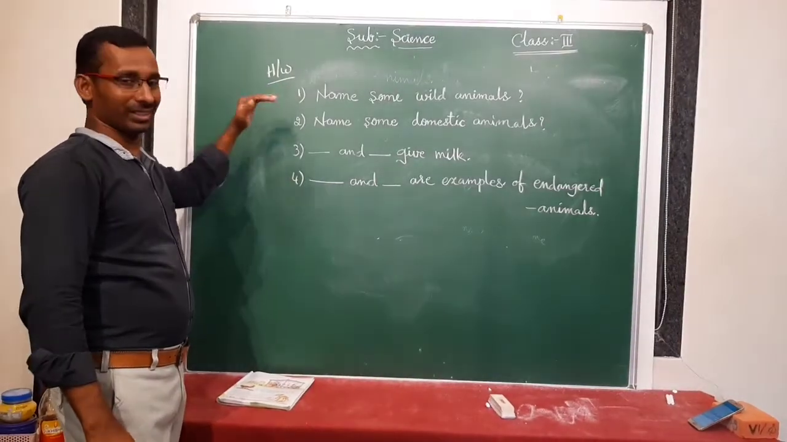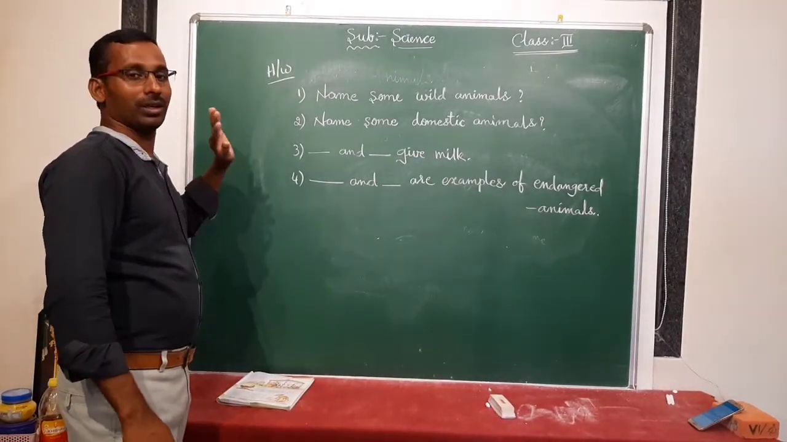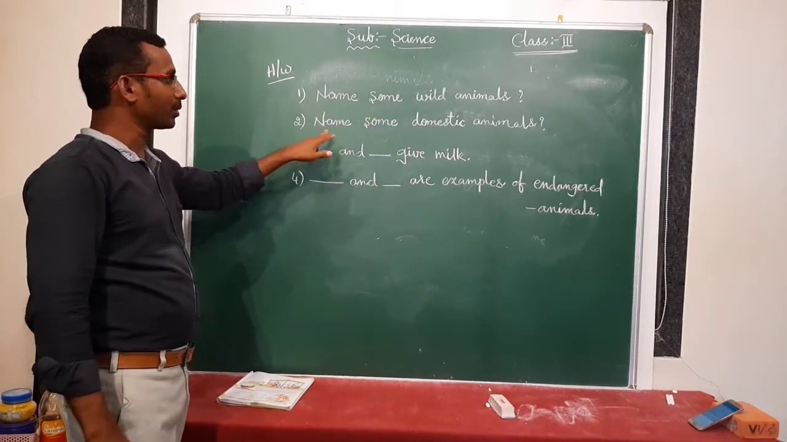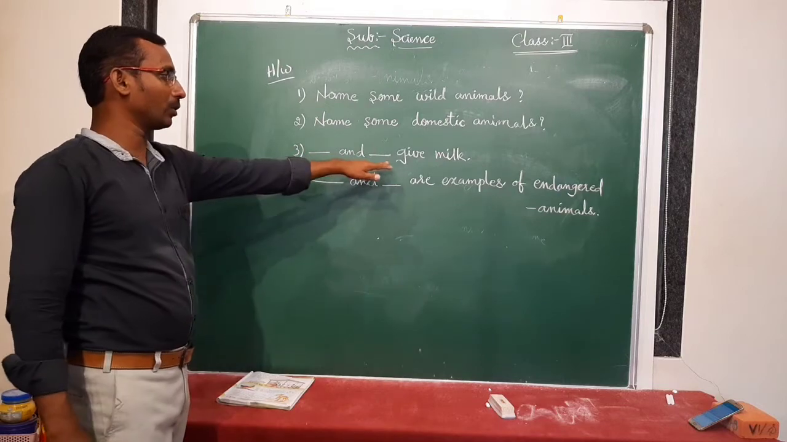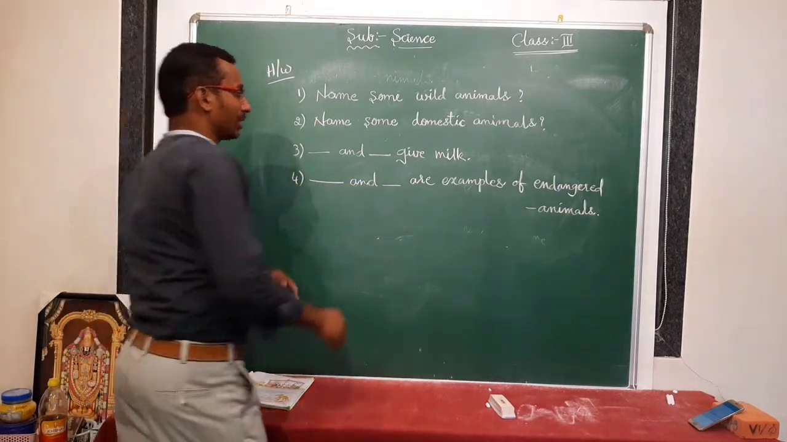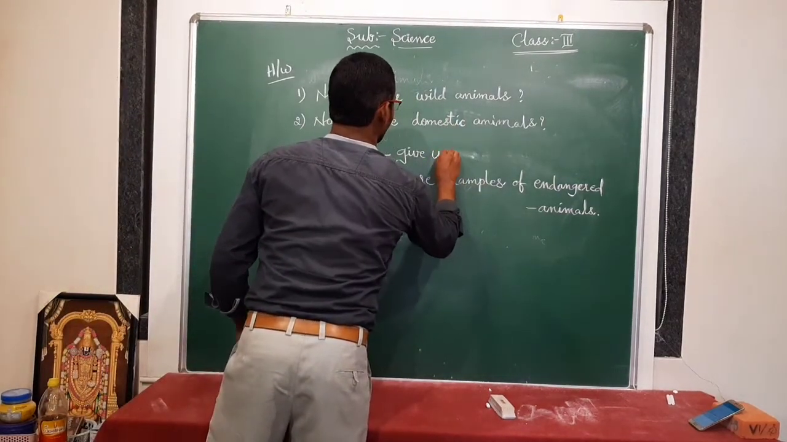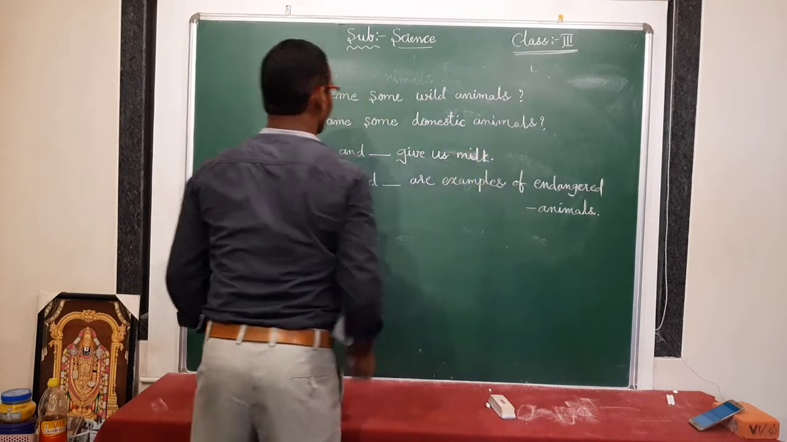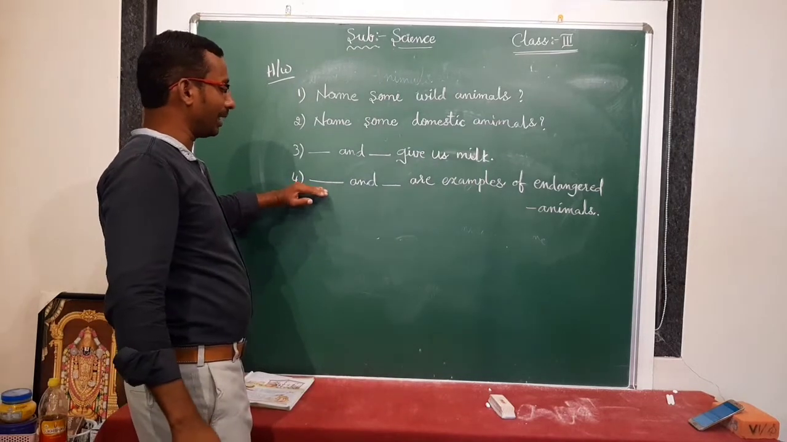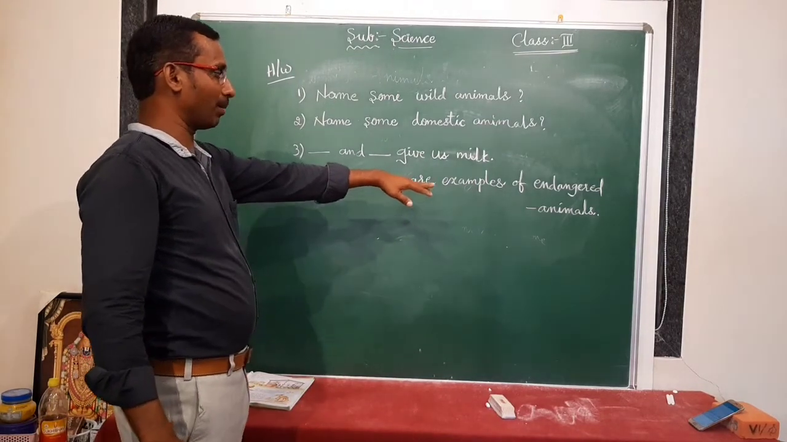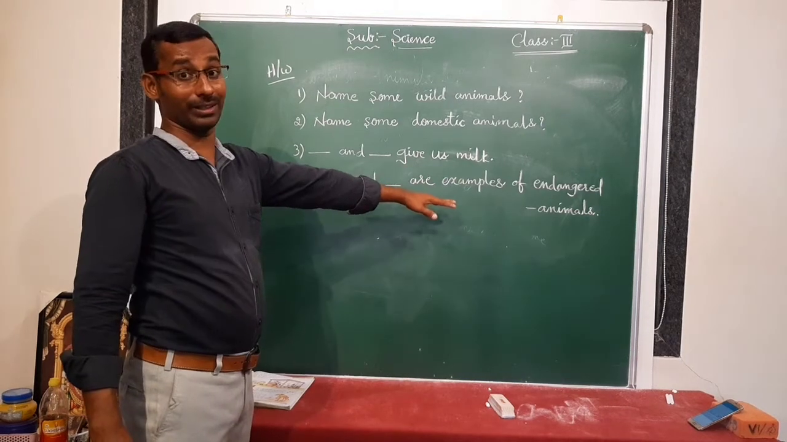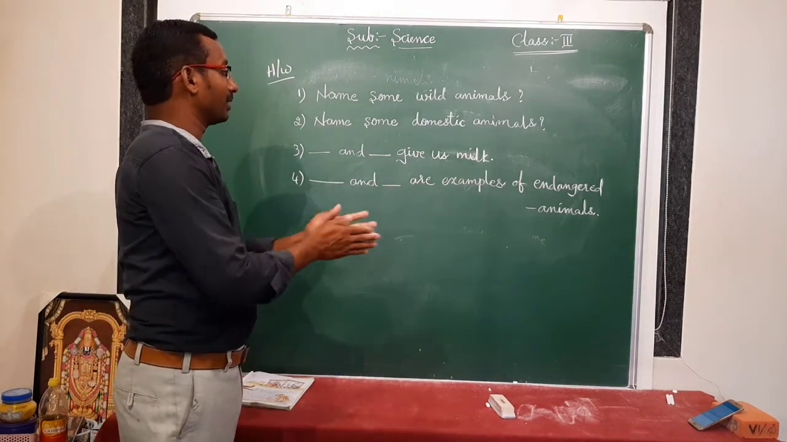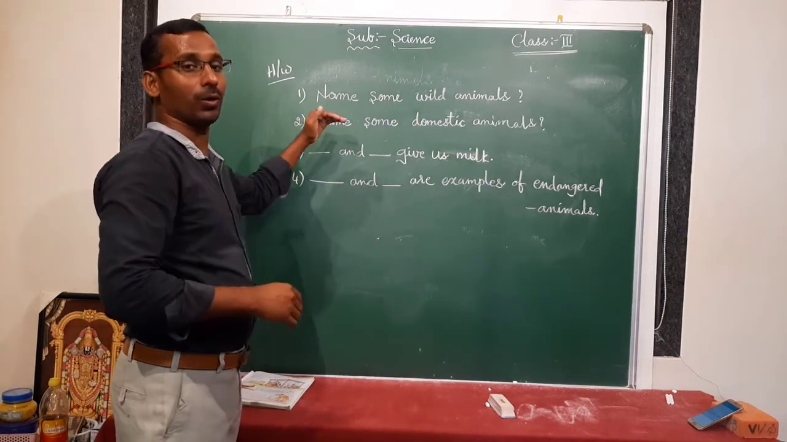After listening to this class, you have to complete these question answers and blanks. Name some wild animals. Name some domestic animals. Dash and dash give us milk. And the fourth question is, dash and dash are examples of endangered animals. We already discussed endangered animals. Is it right? Yes. So after listening to the class, you have to complete this homework.